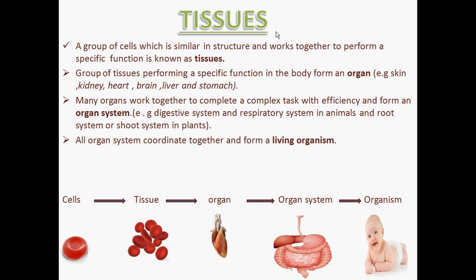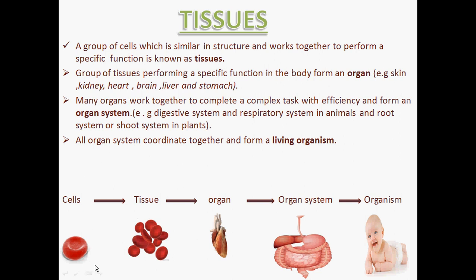As a living organism has to survive and exist, there are a number of functions which a living organism has to perform in the external environment as well as in their internal environment. That means in their internal body parts. Those functions are performed by different organs, and the organs are made by certain tissues which are a group of certain cells.